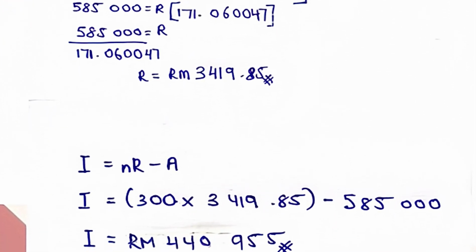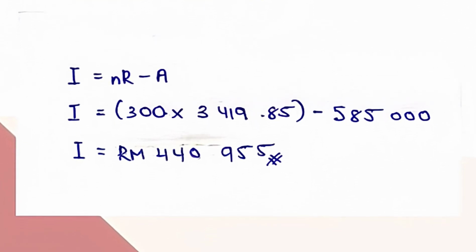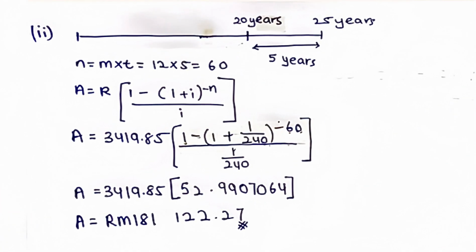To calculate the interest charged, I equals nR minus A. I equals 300 times 3,419.85 minus 585,000. I equals 440,955.